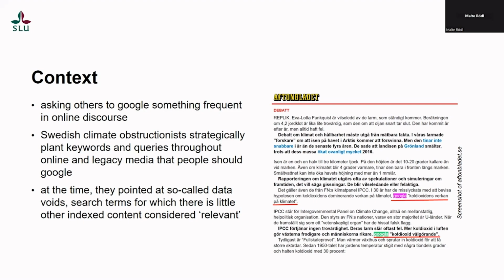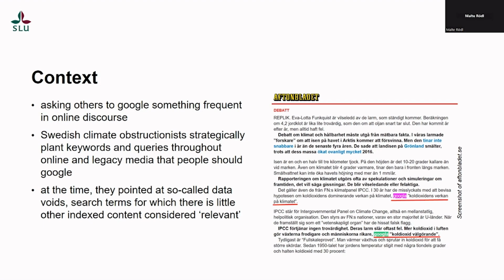Now, we stumbled across that Swedish climate obstructionists and climate denialists often use this strategically to plant keywords and queries throughout online and legacy media that people should Google. On the right side, you see a screenshot from a major Swedish newspaper where in two places the author suggests their readers Google something, including a search query in quotation marks of what exactly they're supposed to Google.